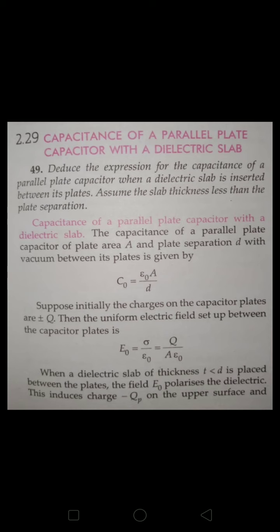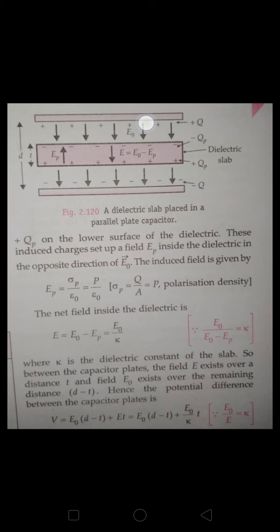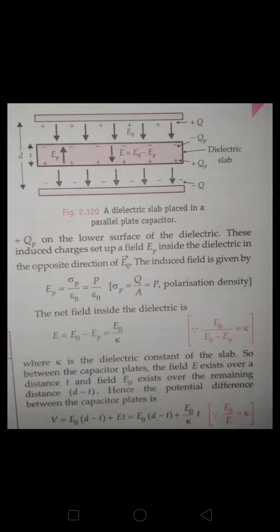So that's the capacitance of a parallel plate capacitor with a dielectric slab. Okay, guys, you see here there are two plates. This is one plate, this is another plate, and we put a dielectric slab in between the two plates. So the electric field outside these two plates is 0. Yes or no? Now what is the electric field here? It is E0. What is E0? The external electric field which we applied. Yes or no? But what about the electric field here, guys?